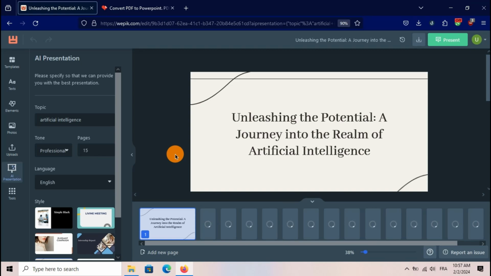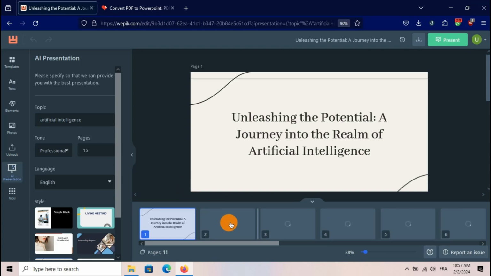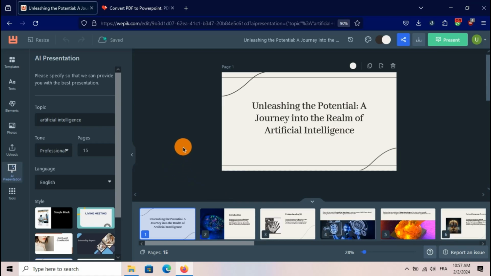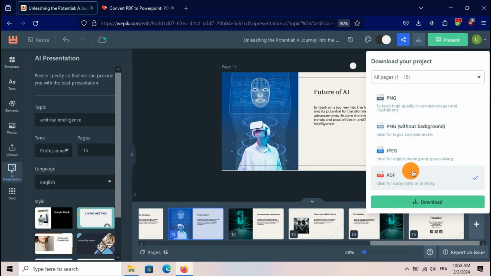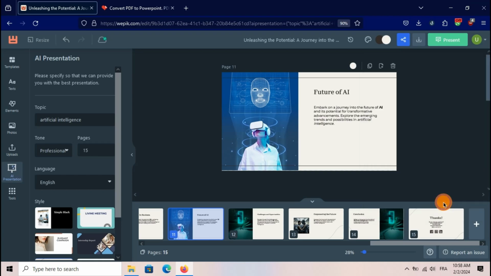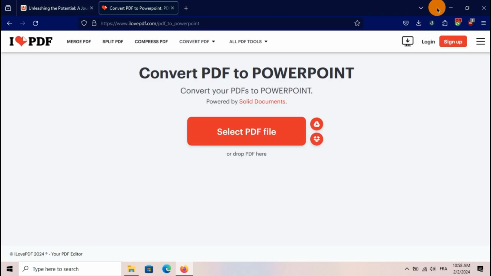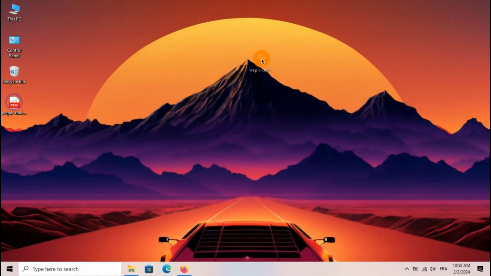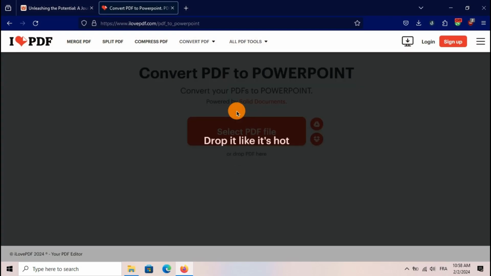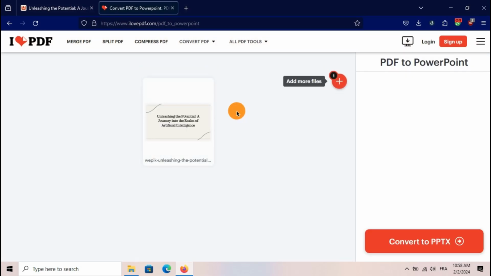At the moment, if you want to edit it here, you can do that, but I'm going to show you how you can do that if you want to edit it in PowerPoint. All you have to do is drop the file onto the website just like that. Click on Convert to PPT.